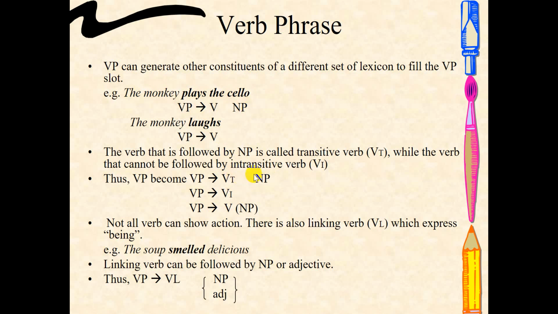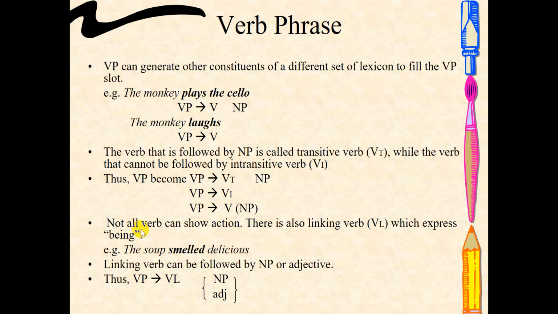But if you use an intransitive verb, the monkey lost, for example, here you do not need any complement because the verb is intransitive. In short, we can make it into a phrase where the predicate can be filled with a verb and a noun phrase as the option. Okay.